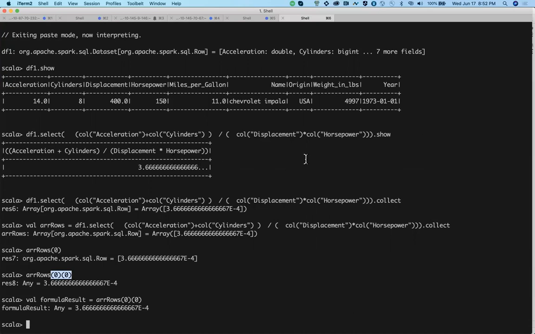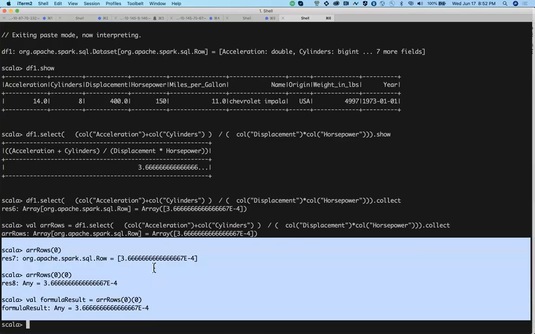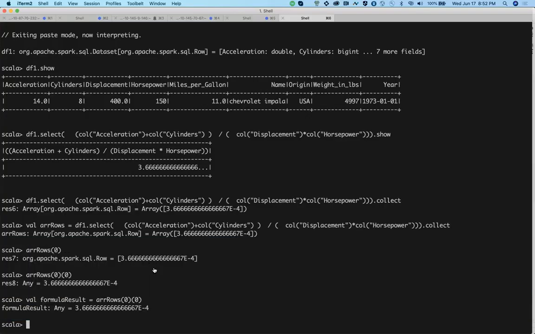Whenever you collect, it will give you an array of rows and each row will correspond to this. You got this point, right? Any doubt for this question? Yeah, I think I'm good.